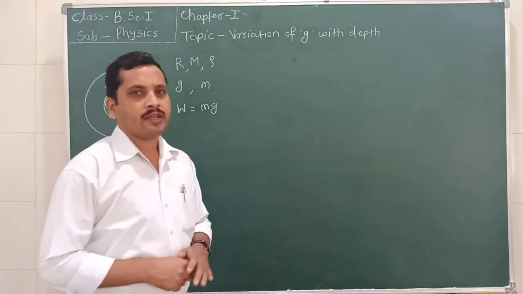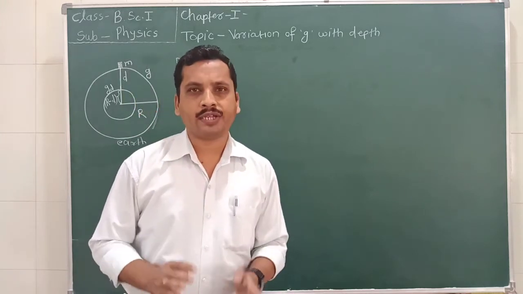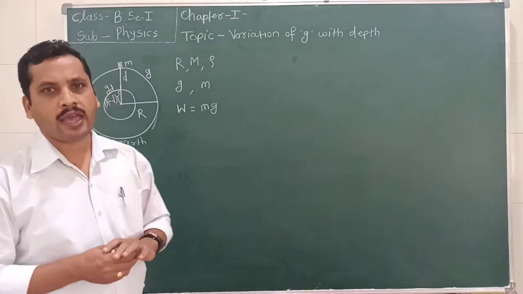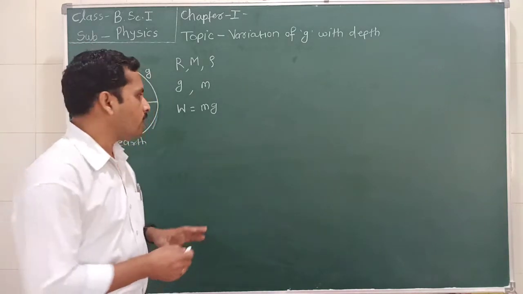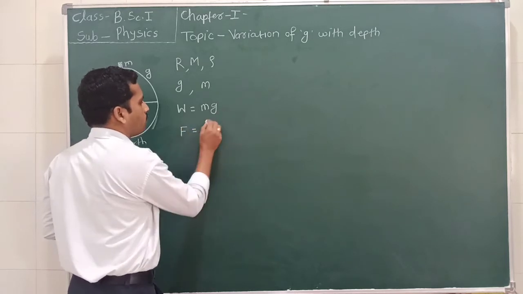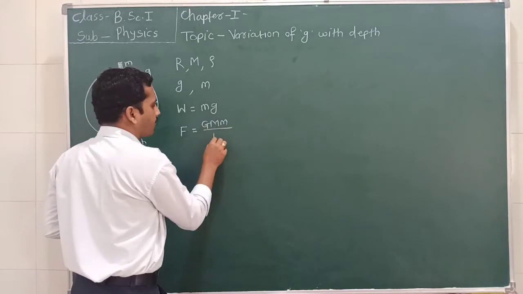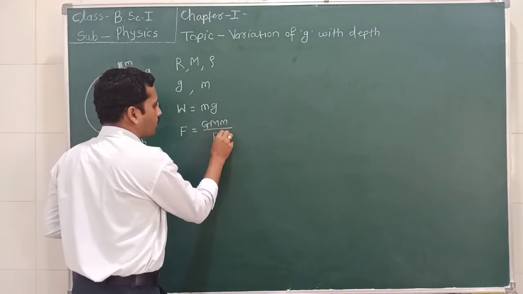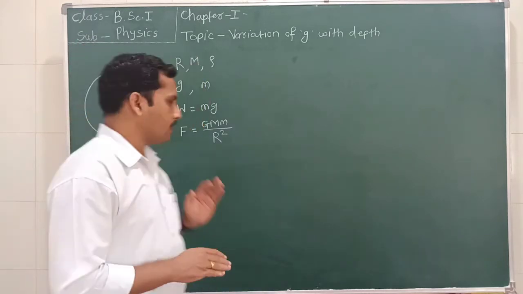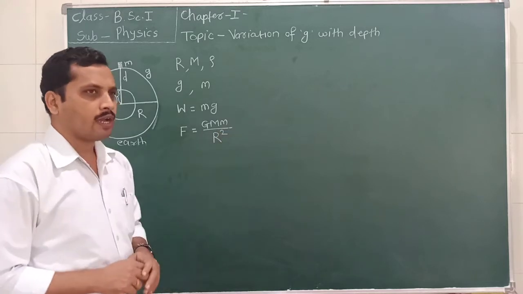But we know that there is a gravitational force of attraction between the center of the earth and this small mass m. The force between them, F, is equal to G M m divided by the distance between the centers of the two masses, r square.